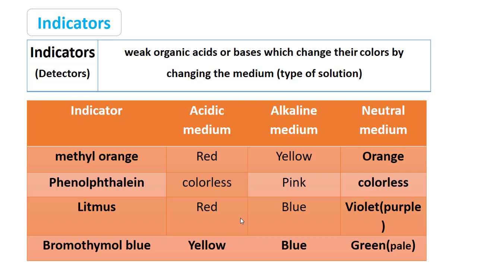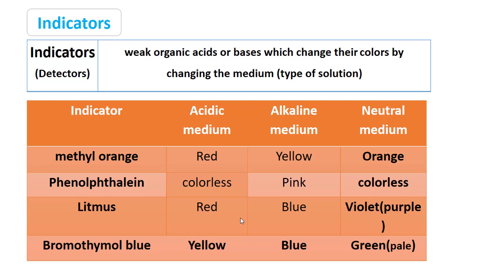Number one, methyl orange. When we put it in acid, its color becomes red, and when we put methyl orange in a base or alkaline medium, its color becomes yellow, and in a neutral medium like pure water, its color becomes orange.